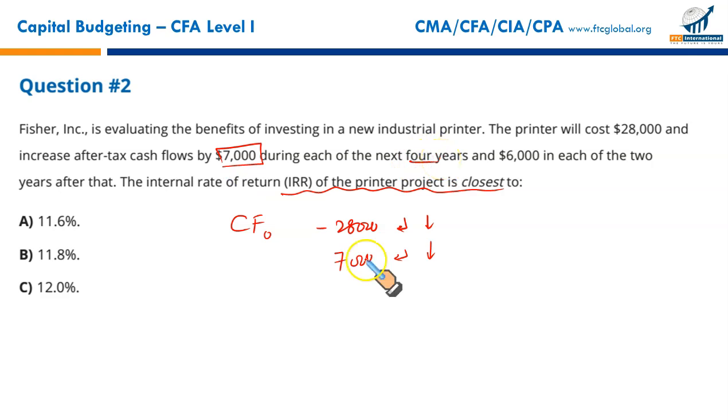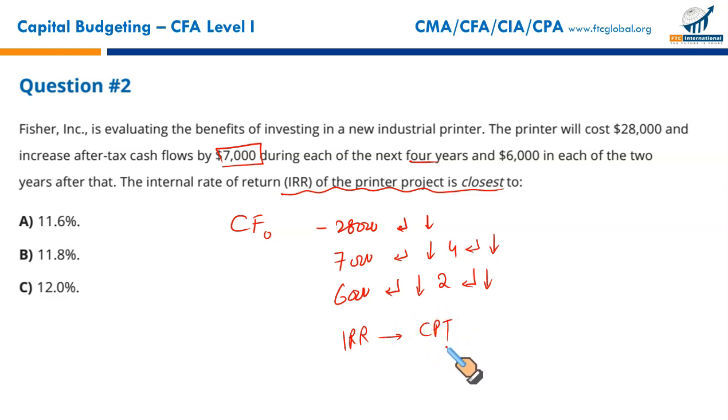So frequency of $7,000 is 4. So we write 4, we enter, press the down arrow key. Then we have $6,000 cash flow coming after 7,000 for the next 2 years. We'll press enter, down arrow key, and the frequency of 6,000 is 2. We press enter again and down arrow key. Once all the data is entered in your financial calculator, you will press IRR key followed by compute.